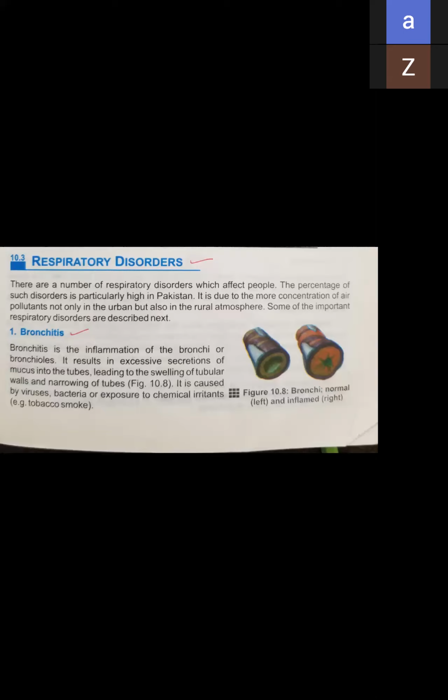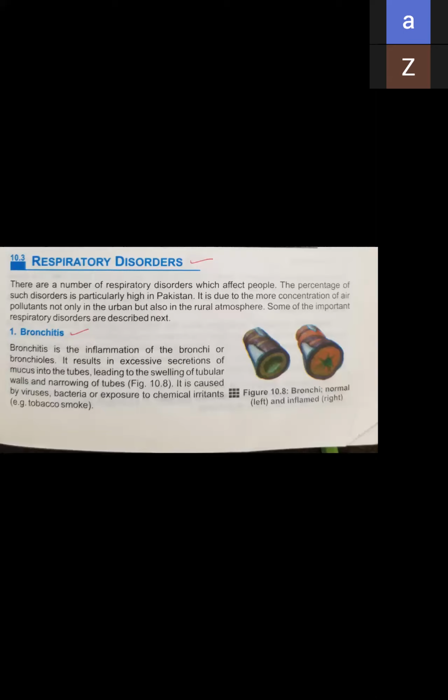So what are the symptoms of bronchitis? Symptoms of bronchitis include a cough, mild wheezing, fever, chills, and shortness of breath, especially when doing hard work. You can also see the blue box: the majority of people diagnosed with chronic bronchitis are 45 years of age or older. So chronic bronchitis can happen mostly to people whose age is 45 or above.